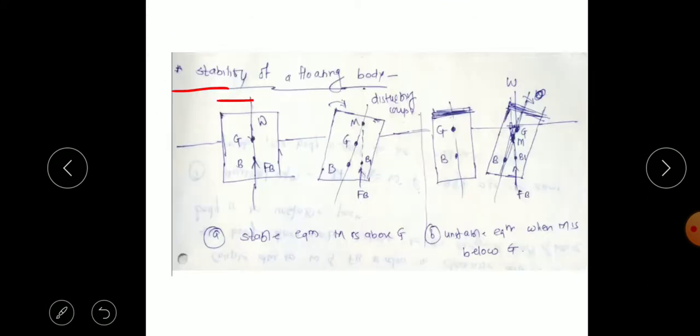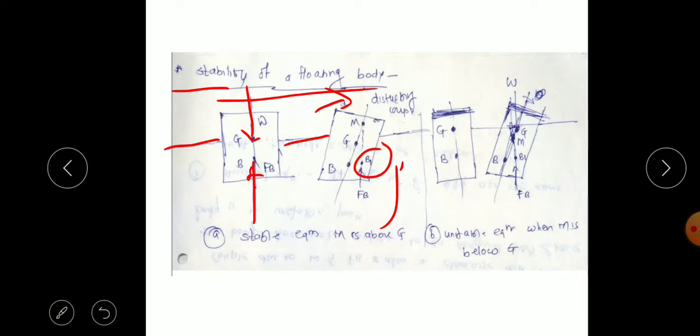Now next we consider stability of the floating body. A floating body means some part of the object is above the liquid level and some part is below the liquid level. Here we see the diagram. Through the point G, weight is acting, and through the point B, the force of buoyancy is acting. When the object is given a certain angular displacement, the more portion will be on the right side. The object will displace water. Now the center of buoyancy will be shifted to the B1 point.